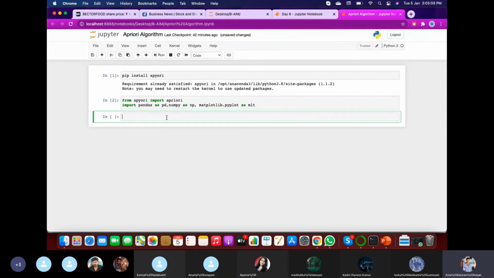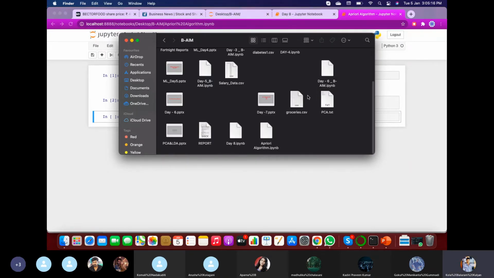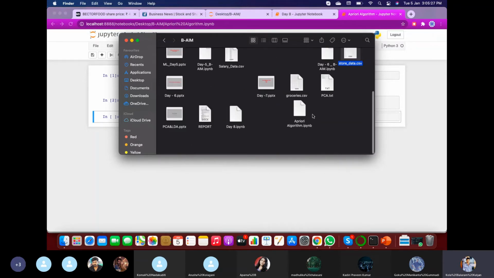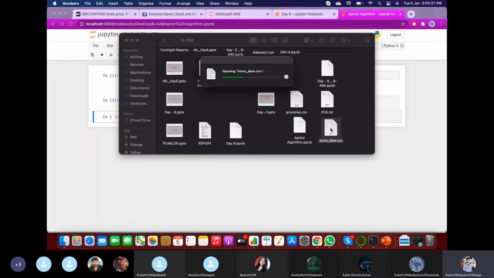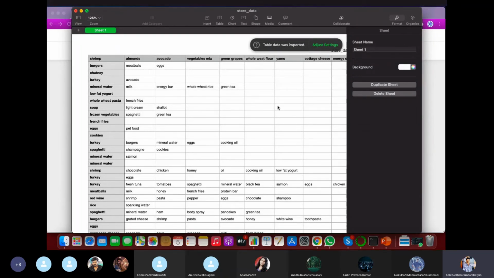Let me show you the data first. Here I created my Jupyter Python notebook file, and my data is the store data. I have my data in the same location where my Jupyter notebook was created, so it is easy to import. So this will be our data.